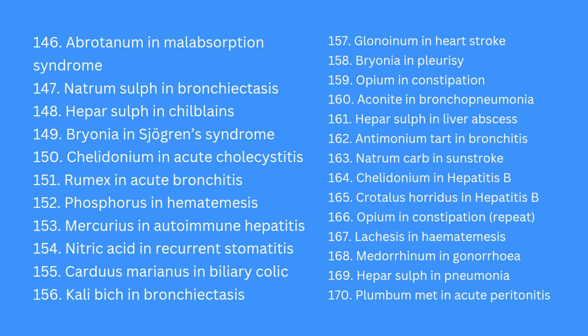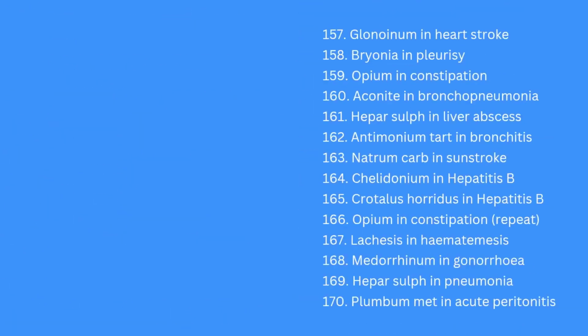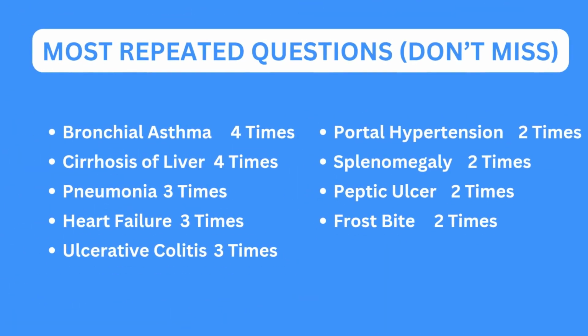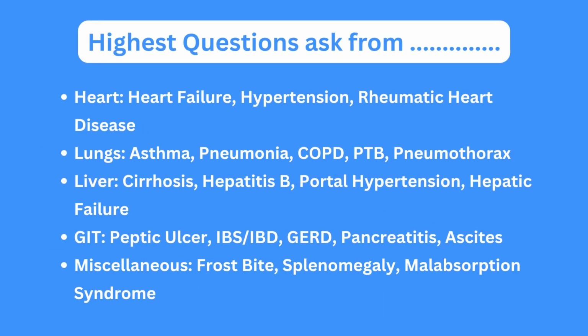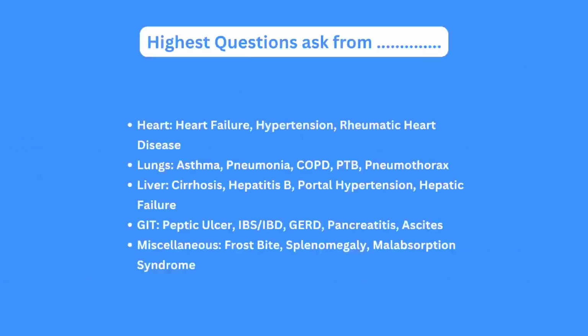These are the most repeated questions. Please don't miss it. Bronchial asthma, cirrhosis of liver, pneumonia, heart failure, ulcerative colitis, portal hypertension, splenomegaly, peptic ulcer, frostbite. These are the most repeated questions in PYQs. Then high yield system, we have to focus more on it. That is heart, lungs, liver, and GIT. These are the most repeated and asked system.